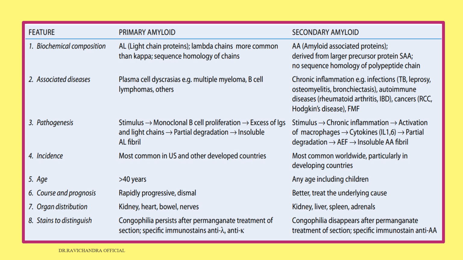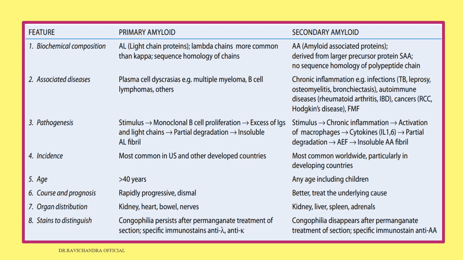Stains to distinguish: there will be Congophilia. Philia means loving, so the amyloid loves Congo stain. It will take the stain and appear red. And this Congo red color persists even after treatment with permanganate solution. And the specific immunostains like anti-lambda and anti-kappa can also be useful to differentiate a primary amyloid.